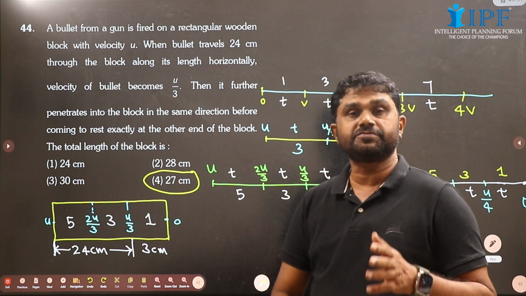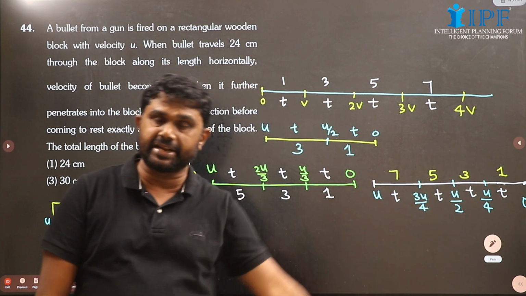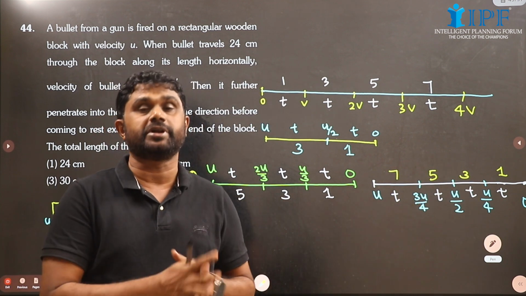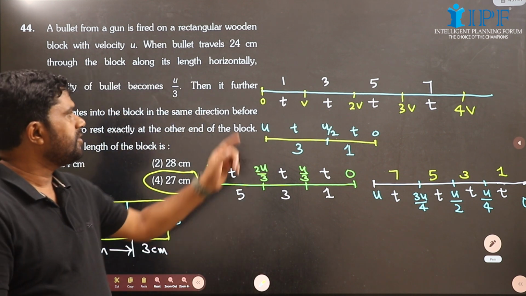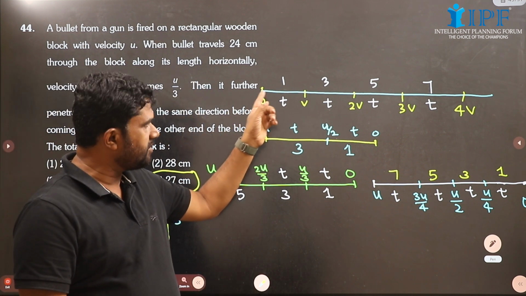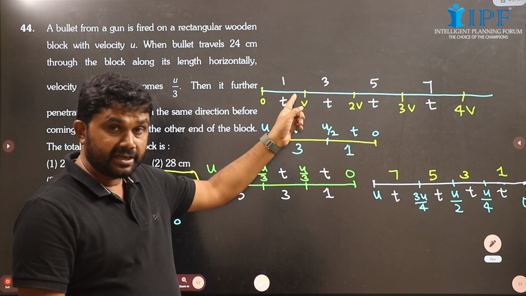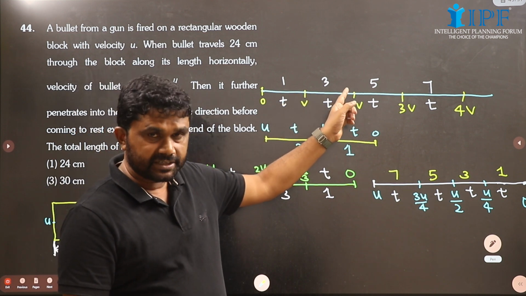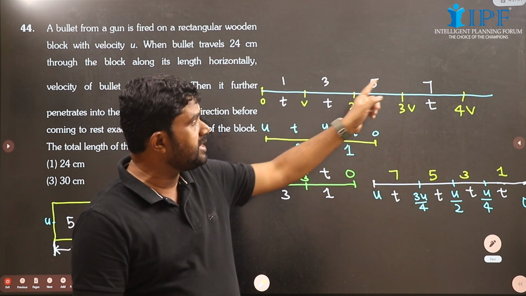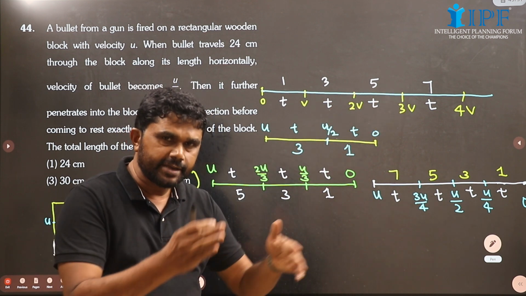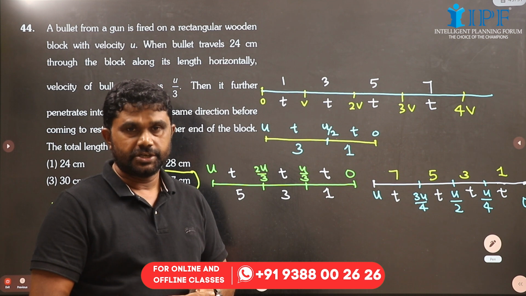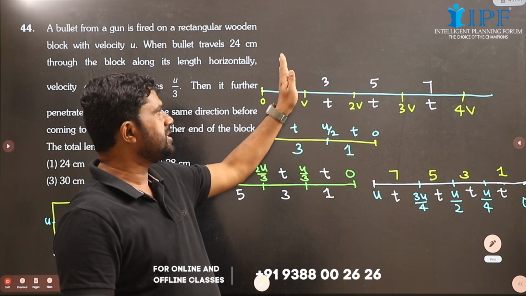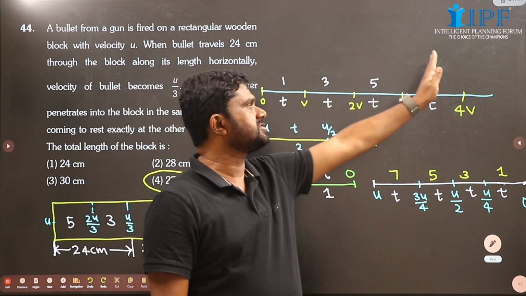See, when a body starts from rest and moves with constant acceleration, velocity changes equally in equal time. Here we have initial velocity 0, after a time t its velocity increases by v. After another t its velocity will again increase by v and becomes 2v. After another t it becomes 3v. So equal time, equal velocity change. Displacement will be in the ratio 1:3:5:7 like that. Displacement is 1, then 3, next interval 5, next interval 7.